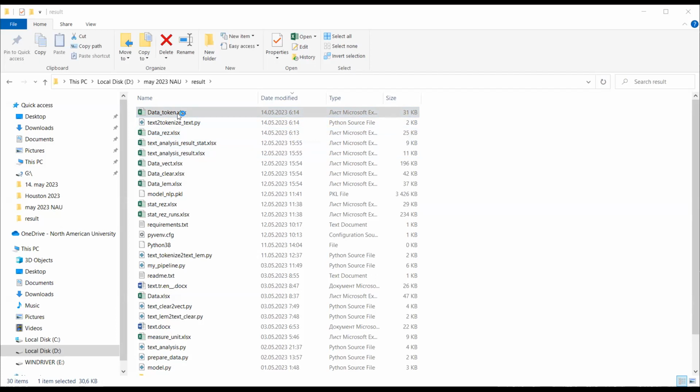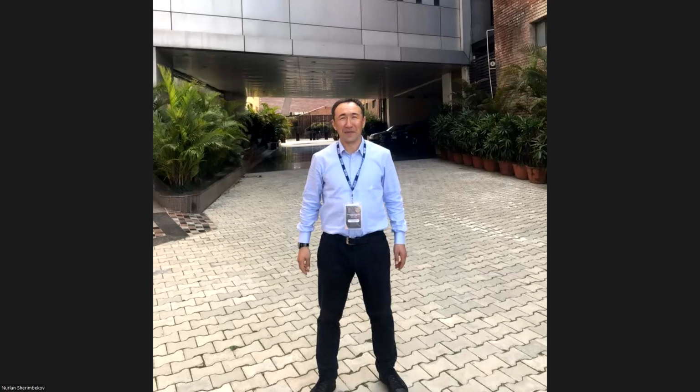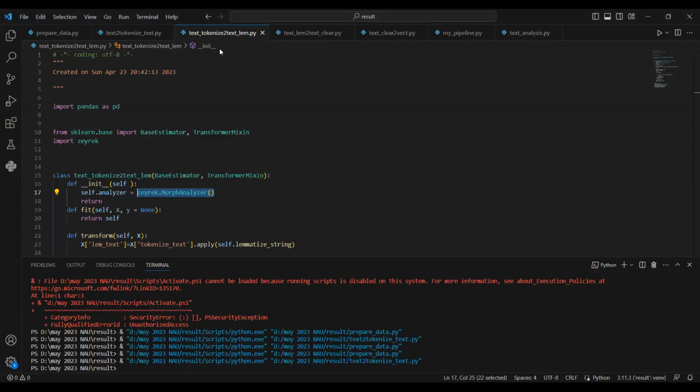Here are the text, the measure, the units, and this is the tokenized text. And then we go back to the coding, and run the next code, and it's now running.